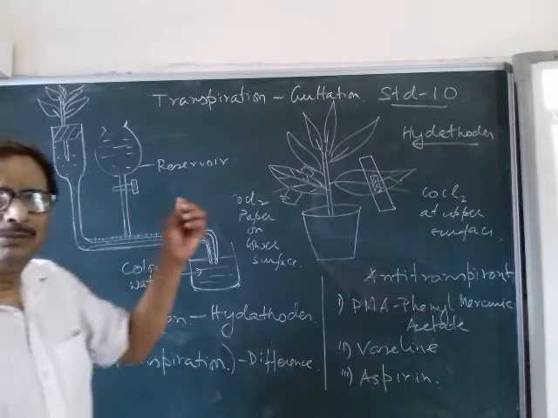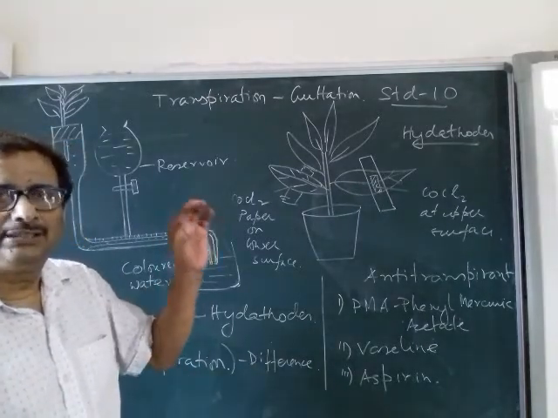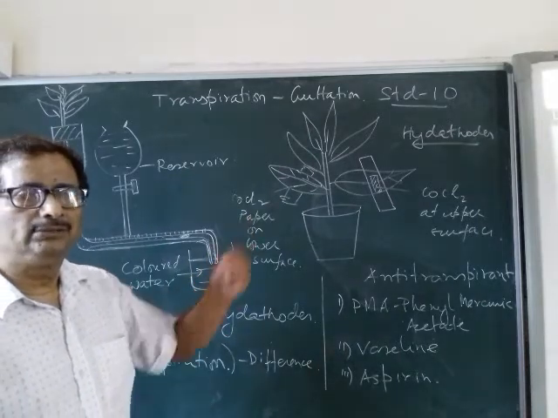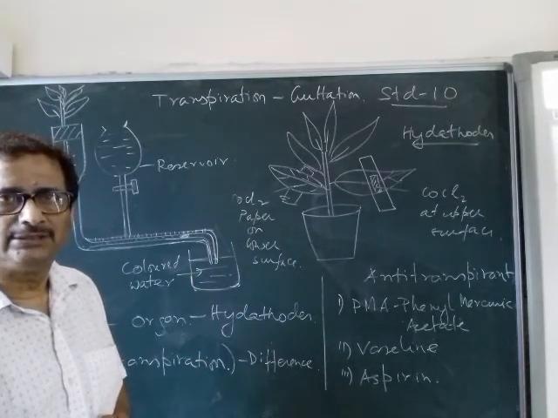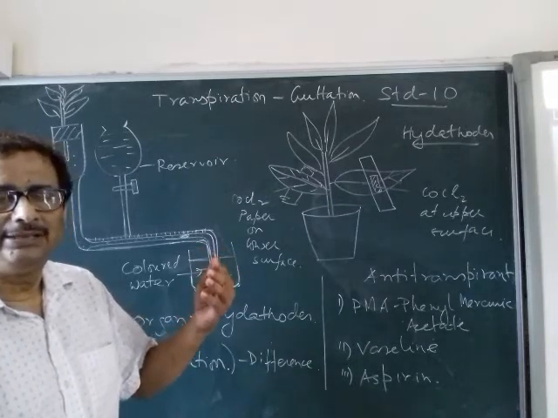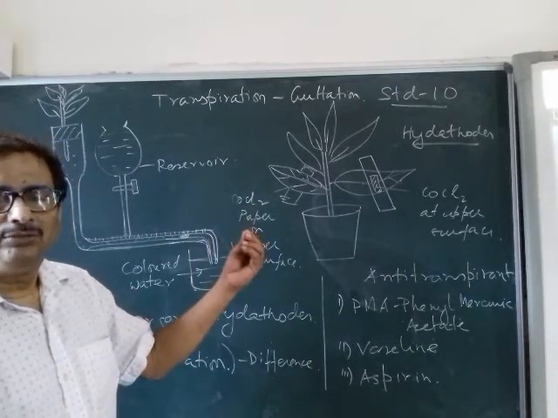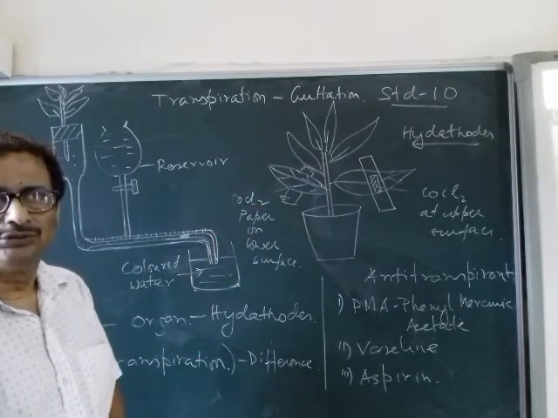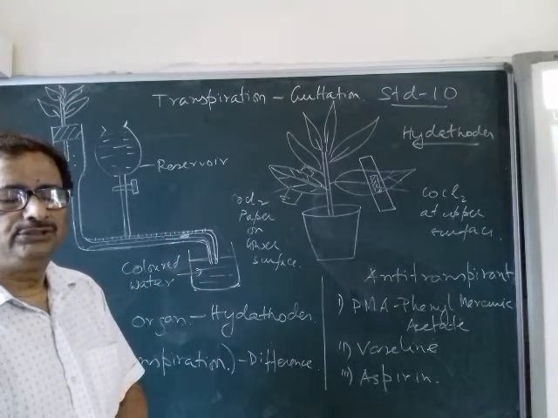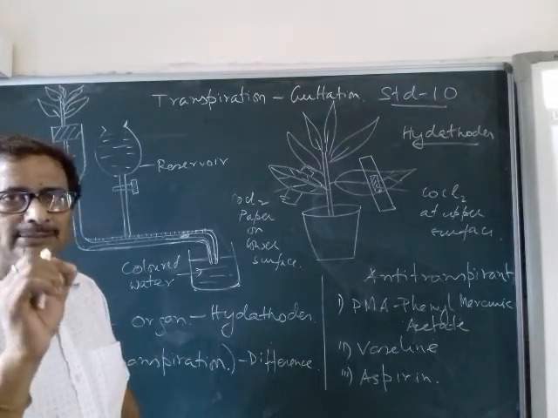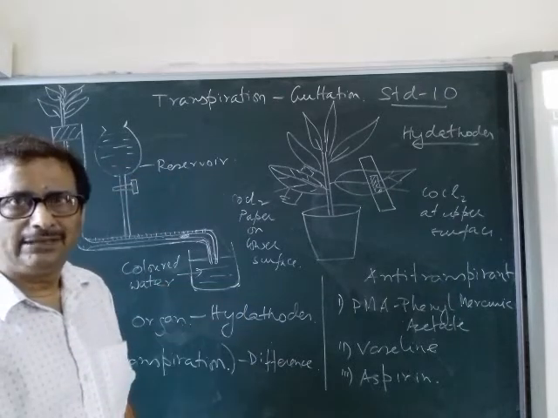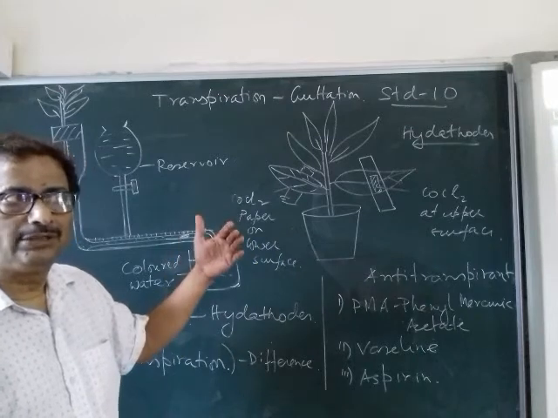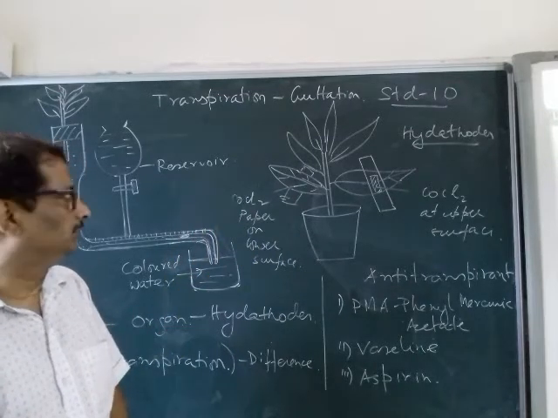Generally a 1 mark question can come here, but the question always comes in terms of a reference. Suppose they give you the reference of the organ where these two phenomena take place. Then you have to write that transpiration takes place in stomata, cuticle or lenticels, and guttation takes place through the hydathodes. That is the basic difference you have to write. You cannot give a different reference answer. If you are asked on the organ, you have to write on the basis of the organ, or else no marks will be awarded.